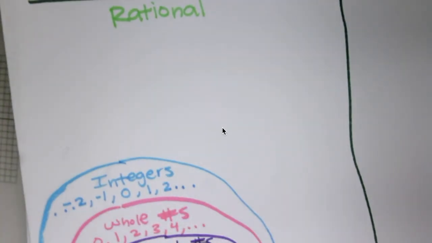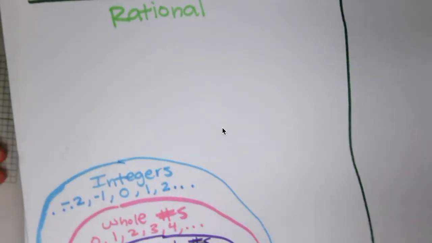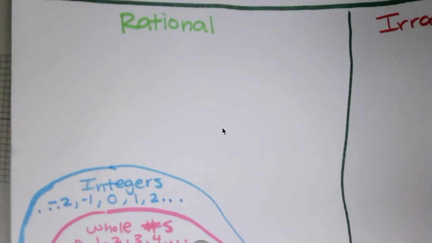About to run out of space. Then we have, and my handwriting's not that bad, so don't check me. I mean, it is bad, so don't check me. Then we have, so all of these are rational numbers, right?